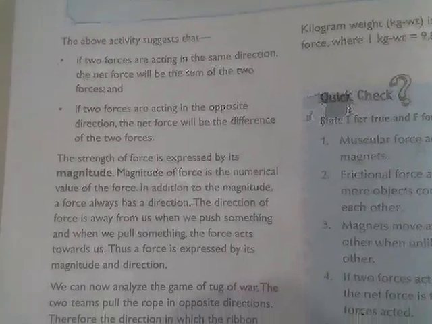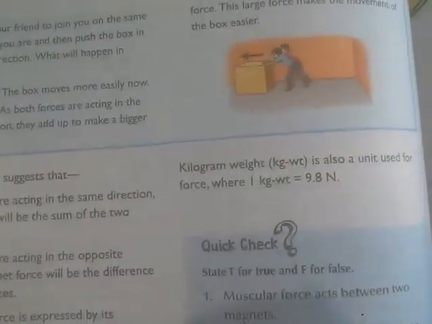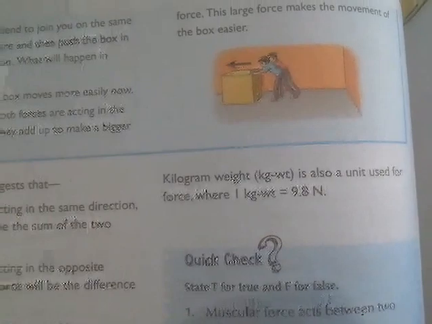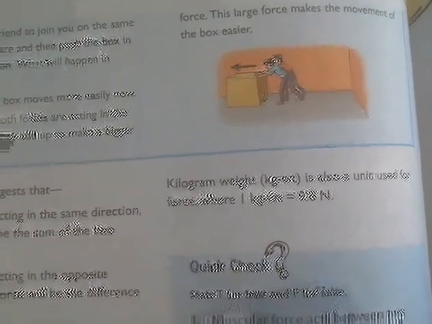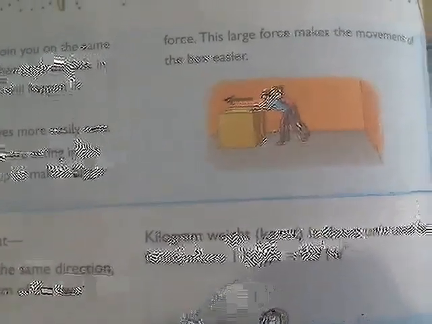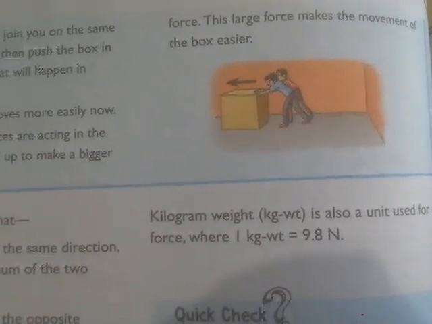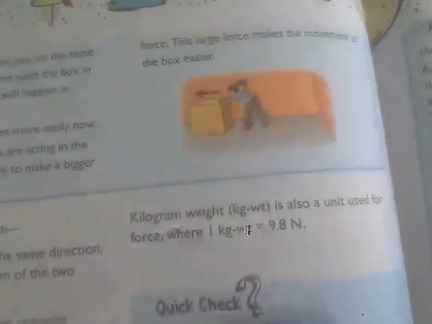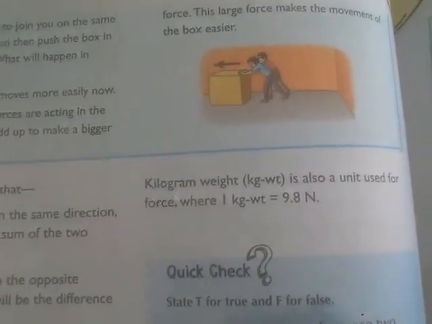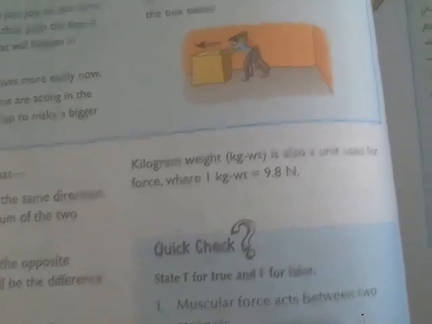Now, the numerical value of any force expressed is known as its magnitude. Magnitude is a numerical value. Suppose both the boys are applying a force of 9.8 Newton on the box, then the magnitude will be 9.8, and N stands for Newton. The word Newton here is the unit of force.